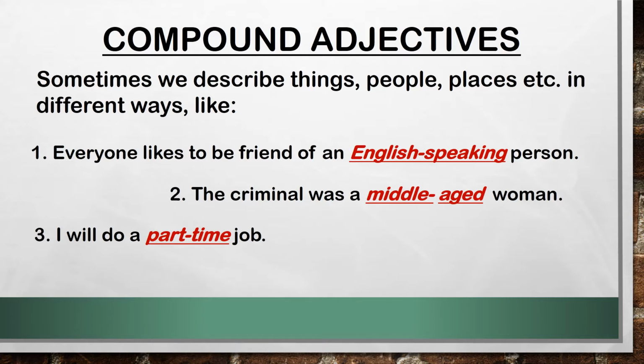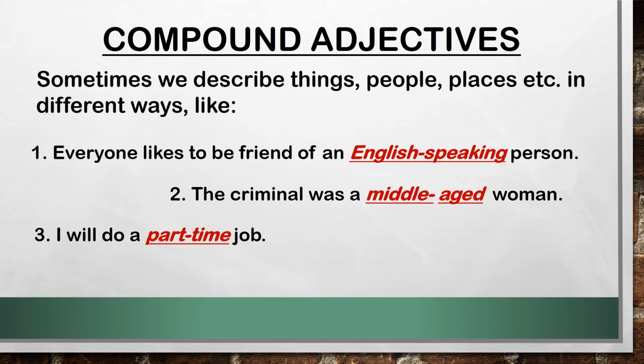Next is interrogative adjective. When we use an interrogative word along with a noun, then it is called interrogative adjective. Possessive adjective is used to show the ownership of a noun. Next is proper adjectives. Proper adjectives are formed with proper nouns.